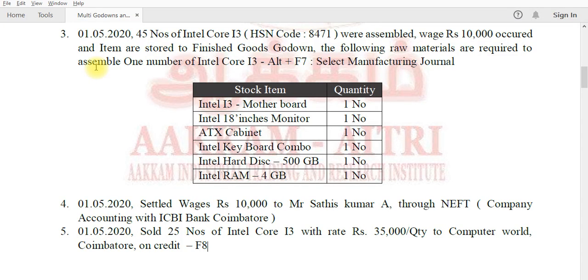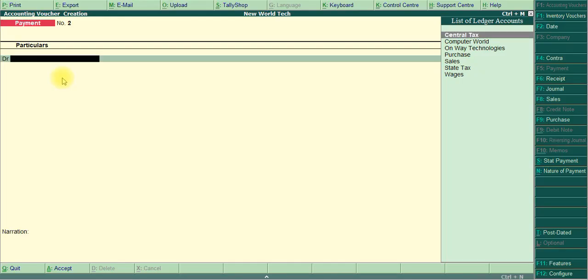Then sold 25 numbers of Intel Core i3 at a rate of 35,000 to Computer World. Here F8 sales.